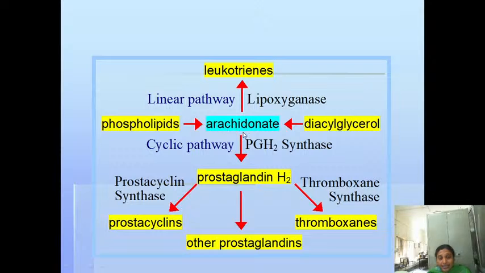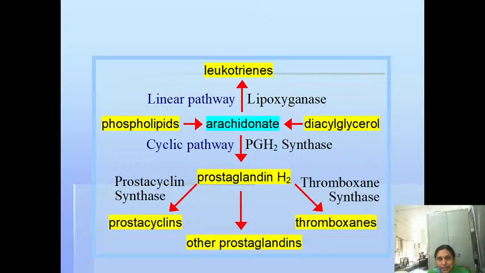This arachidonic acid has been formed, and it may undergo different types of pathways. By the enzyme lipoxygenase, through the linear pathway, it may be converted to leukotrienes, or it may be catalyzed by the enzyme PGH2 synthase through the cyclic pathway. By the cyclic pathway, this may be converted to prostaglandin H2, right?